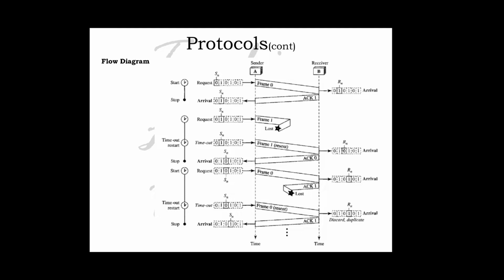Now let us discuss the efficiency. The stop and wait ARQ is very inefficient if our channel is thick and long. By thick we mean that our channel has a large bandwidth. By long we mean that the round trip delay is long. The product of these two is called the bandwidth delay product. We can think of the channel as a pipe, and the bandwidth delay product is the volume of the pipe in bits, and the pipe is always there. If we do not use it, we are inefficient.